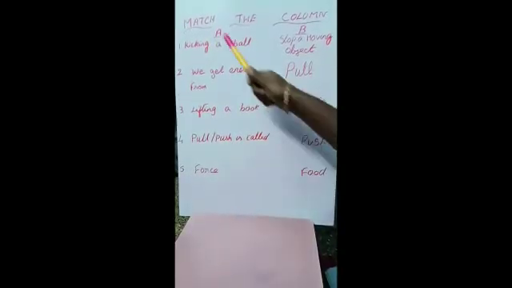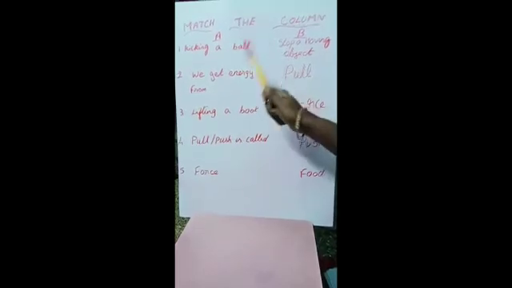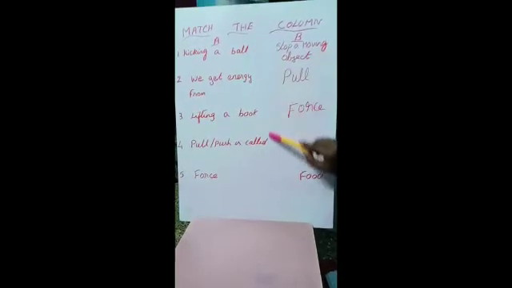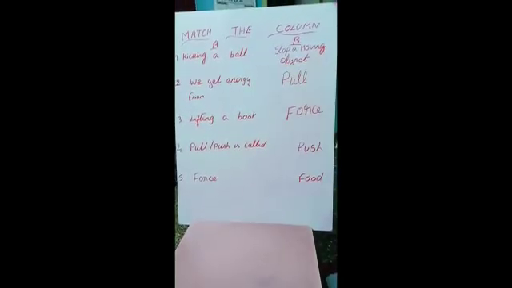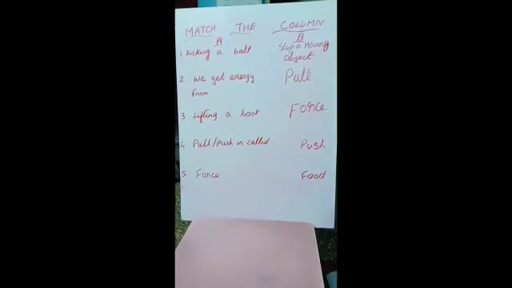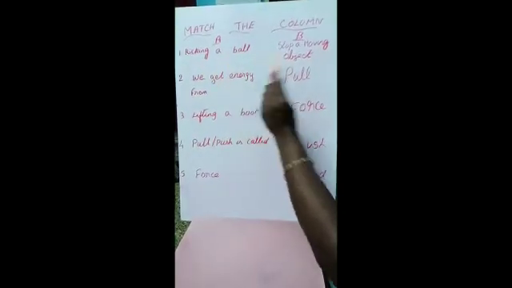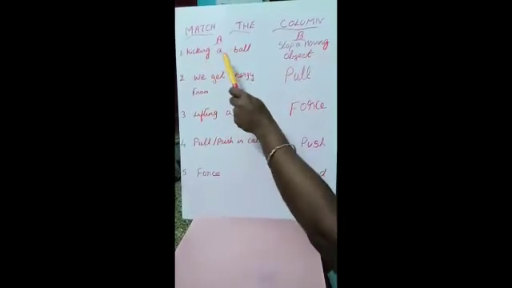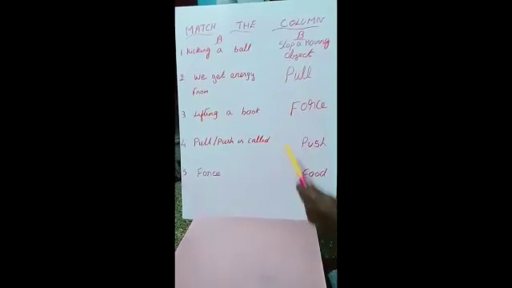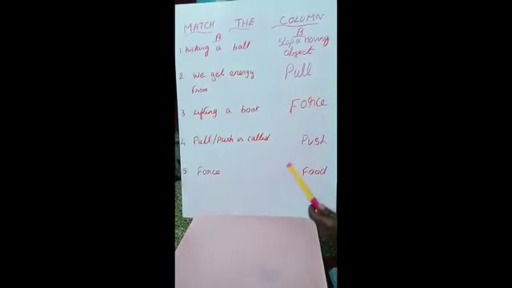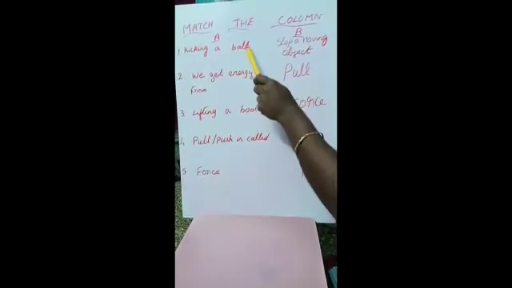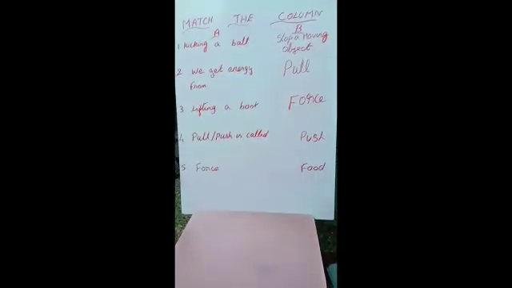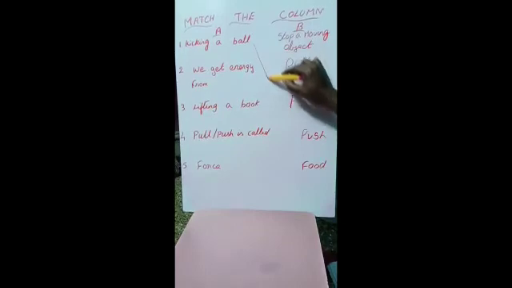The first activity is match the following. Otherwise, match the columns. We have two columns, A and B. First, you have to read column A and join it with the correct answer. Let us start the activity. Kicking a ball. I teach you what force happens in this kicking of a ball. What answer will come here? Check it and say the answer correctly. Yes, push. You are playing football, anything, you are kicking, no. So what are you giving? Push. So you put the lines like this.